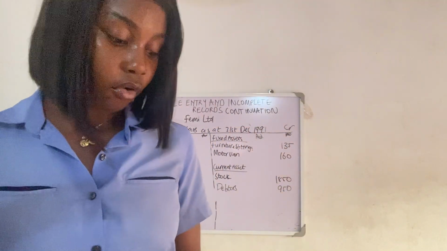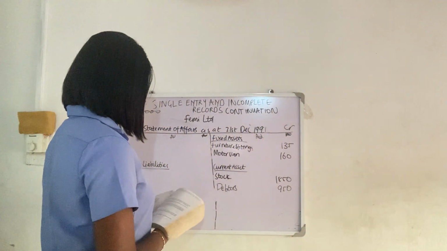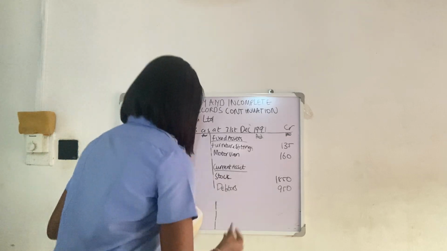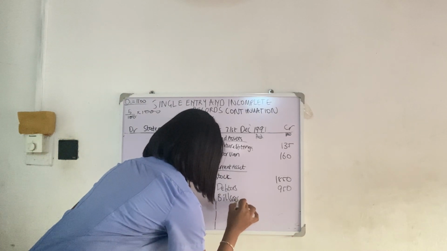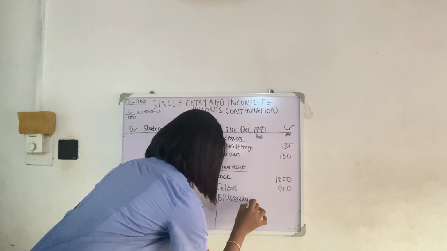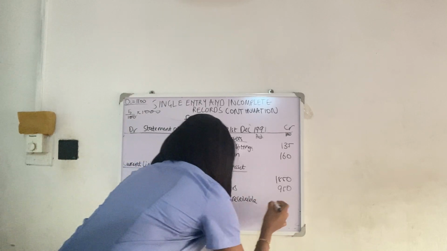Bad debt which cannot be paid back, it's gone, you can't get it back. The 70 naira is gone. So you minus 70 naira from 1420. When you do that, you get 1350. So bills receivable is 1350.